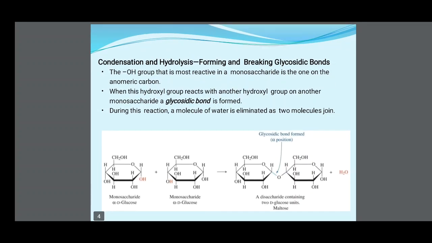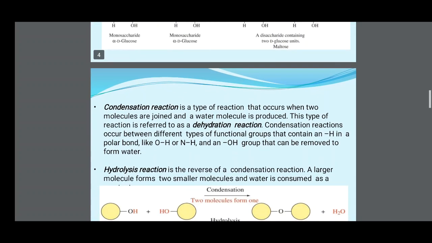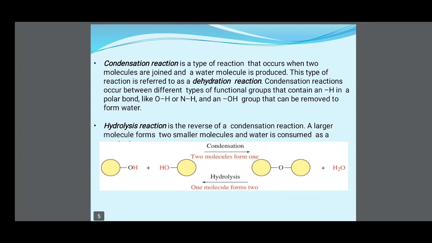Example is given: monosaccharides like alpha D glucose reacted with alpha D glucose get converted into a disaccharide containing 2 D glucose units, that is maltose, with the help of a glycosidic bond formed in the alpha position. Then, a condensation reaction is a type of reaction that occurs when two molecules are joined and a water molecule is produced. This type of reaction is referred to as a dehydration reaction.